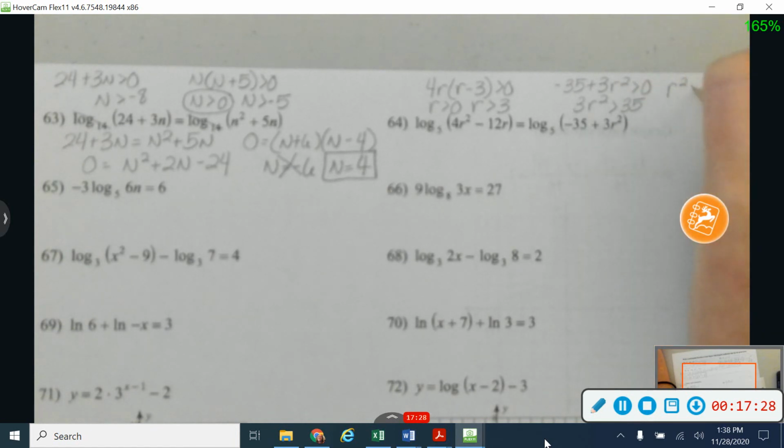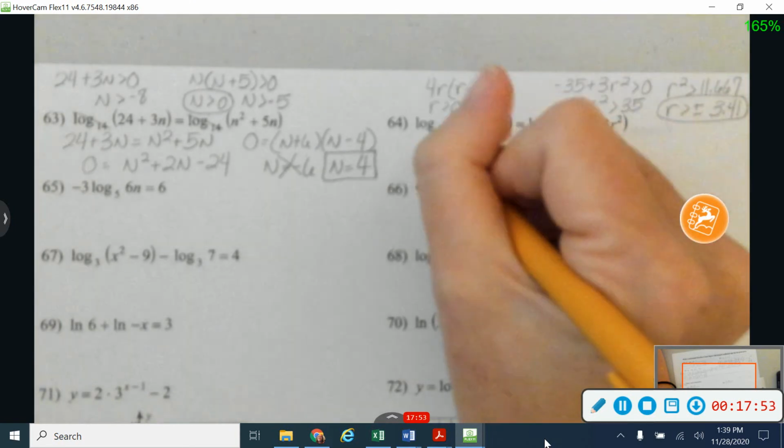So r squared needs to be greater than 35 divided by 3, which is like 11.667. And let's take the square root of that. So the square root of that is going to be 3.41-ish. So the positive version of that is going to be my bigger one. So I need to make sure that my r values come out to be bigger than 3.41.